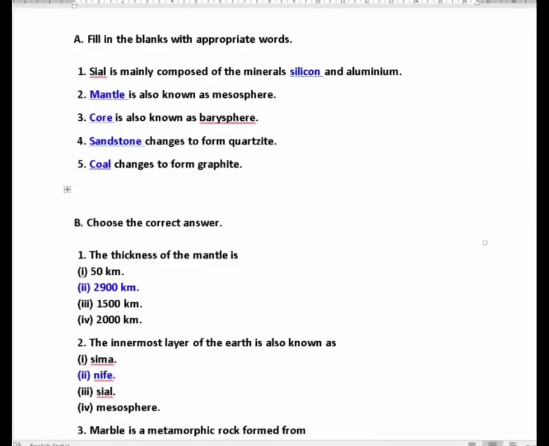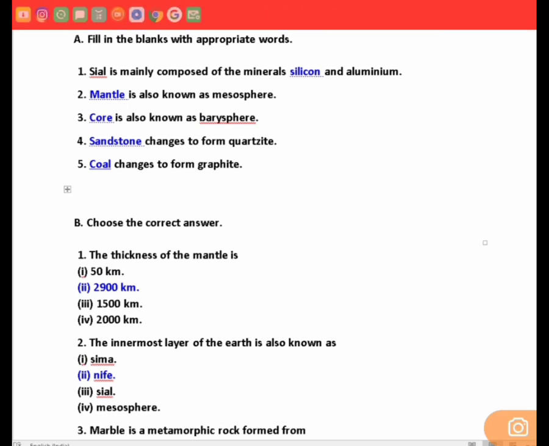Yes, children. Take your pencils in your hands and come to page 119. And first of all, you have to put today's date, 4-8-2020. Okay? Crust is mainly composed of the minerals silicon and aluminium. Okay, dear children, right? Silicon.